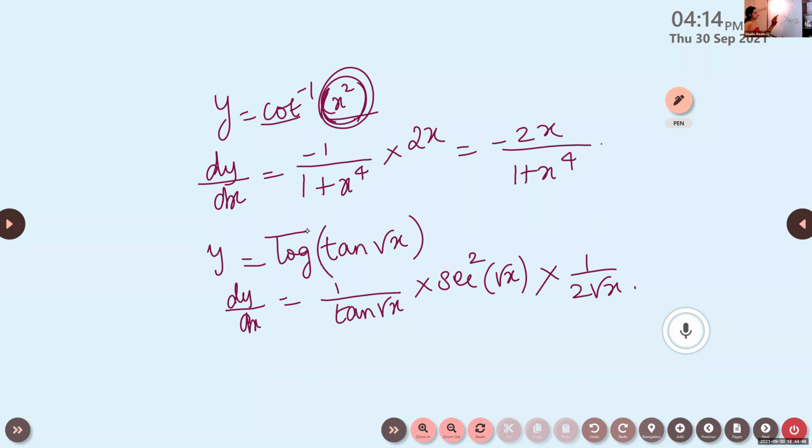So log is the first function, tan root x is next. What is derivative of log x? 1 by x. So here, instead of x, we have tan of root x. So derivative of log of tan of root x is 1 by tan of root x into, what is derivative of tan x? Sec square root x into, what is derivative of root x? 1 by 2 root x. So combining this, we can write sec square root x by 2 root x tan of root x.